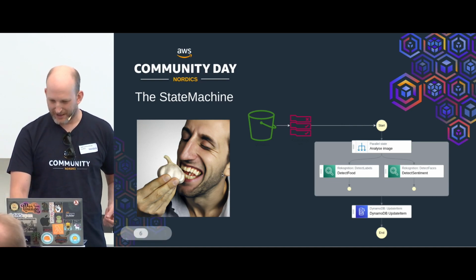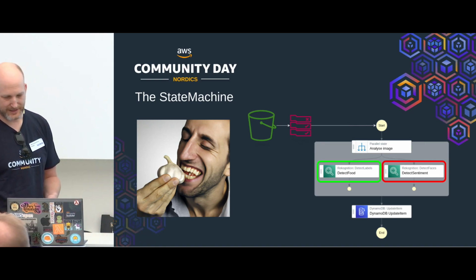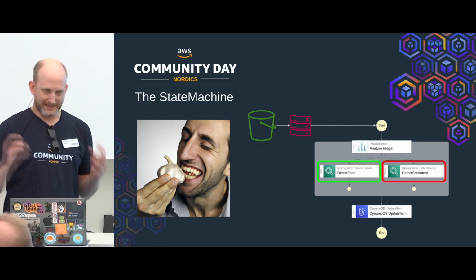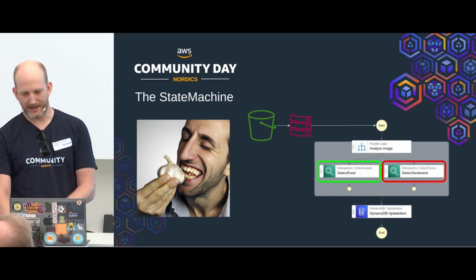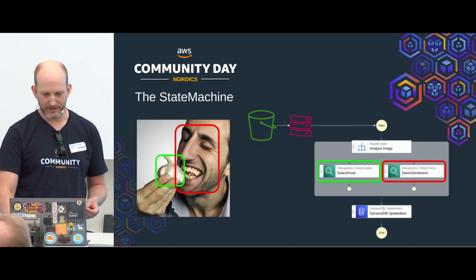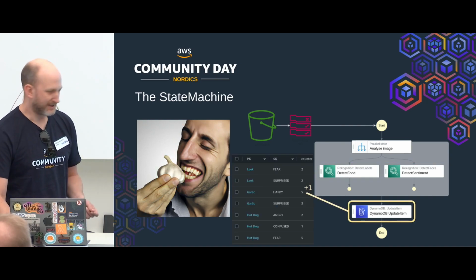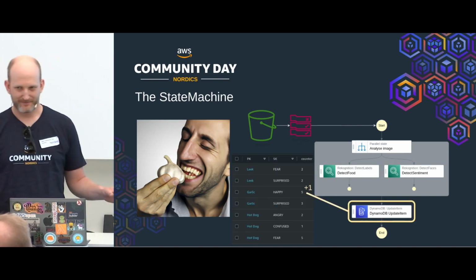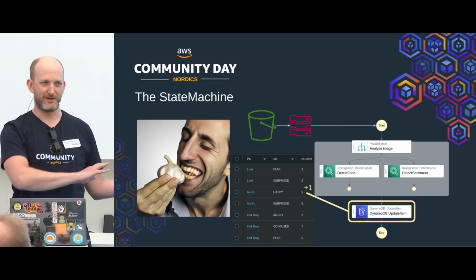It's a bit weird. So it does a parallel step of Rekognition, detect labels, and detect faces. Detect labels will detect the food item in the picture, and detect faces will detect the sentiment or the expression of the person. So here we have garlic, happy. And then it will update a counter in the DynamoDB table, and that's it. If your business needs this functionality, come to me, you can have it.